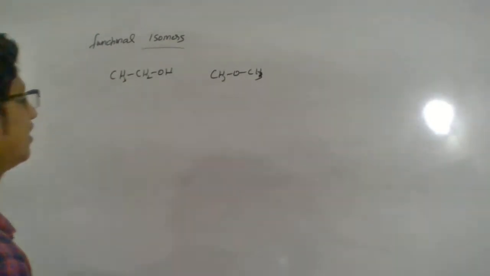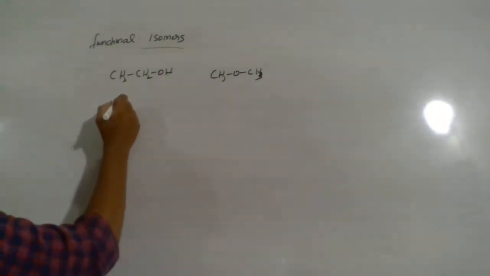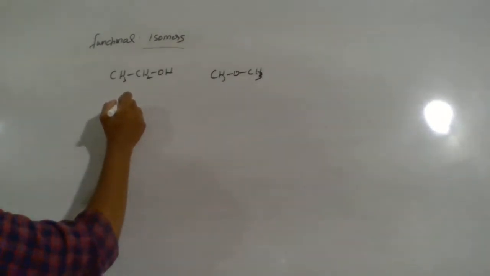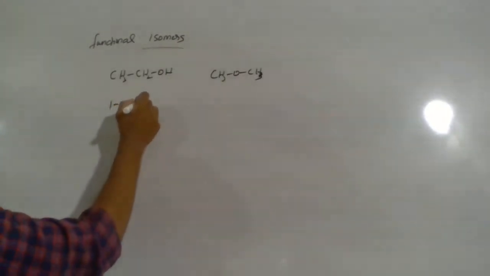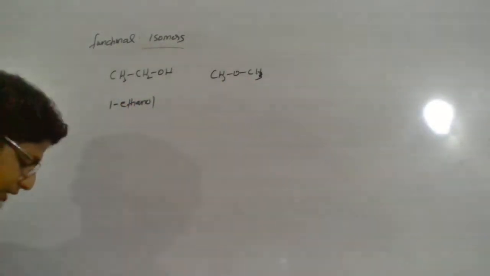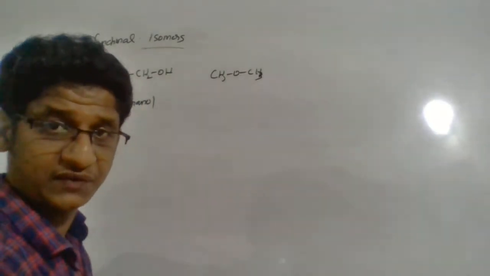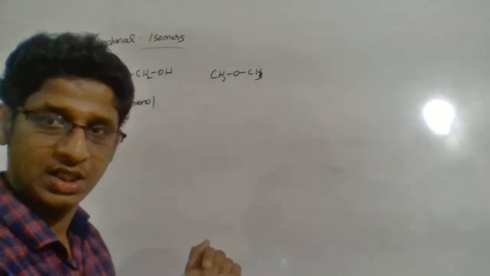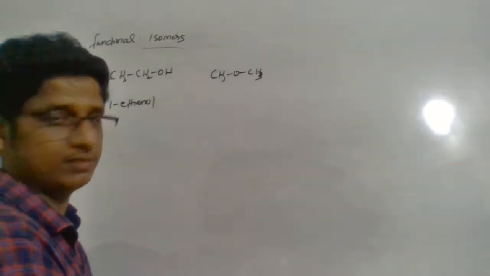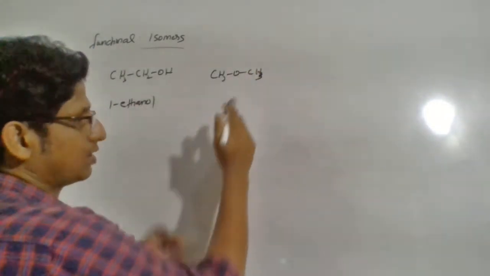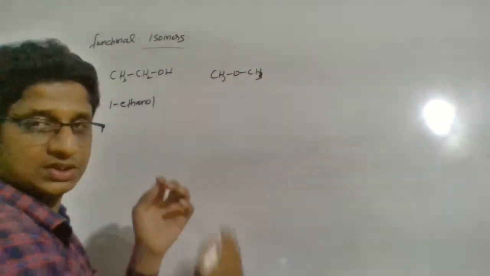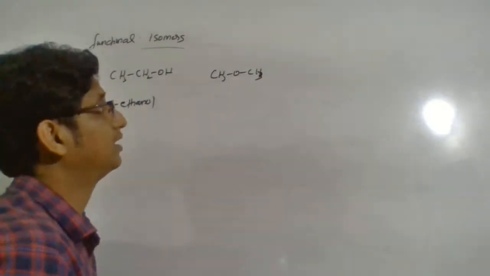So here I can name this one ethanol. Simply ethanol. The naming of ether is just different, where you will see a heteroatom like oxygen coming in the main chain, so you have to name it separately. After oxygen you will see one carbon chain, and before it you will see another carbon chain.